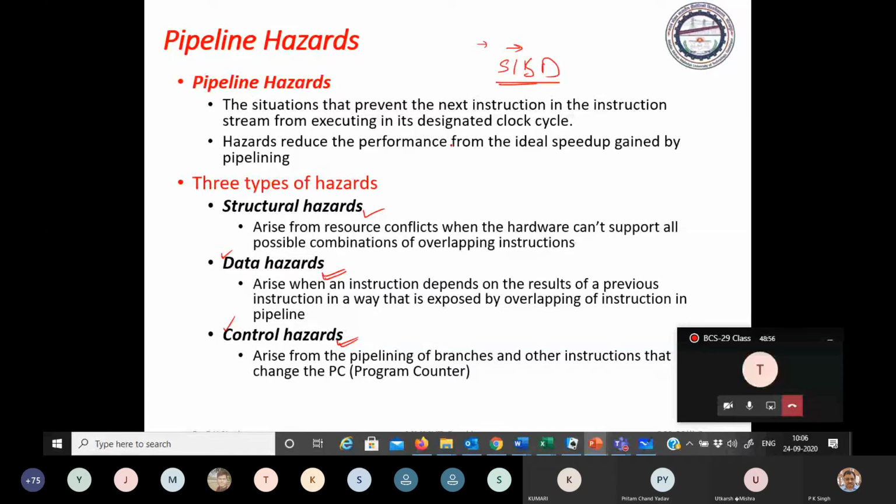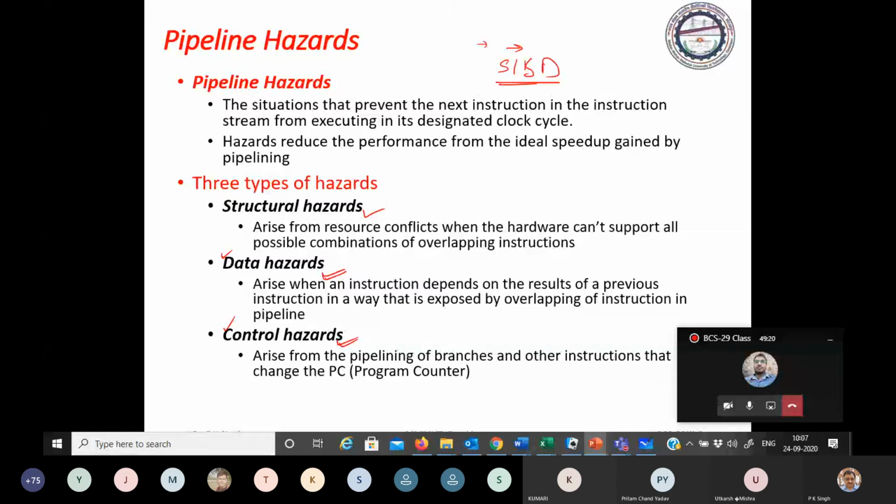So one referencing has to wait, and that will hamper the efficiency of the program execution. Okay. Similarly, data hazards, and we will also discuss how we avoid it.